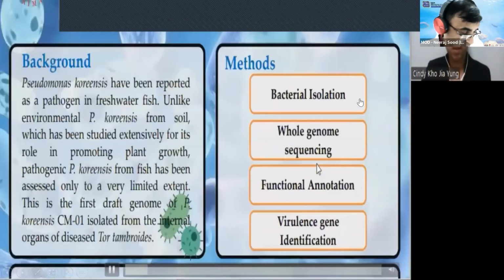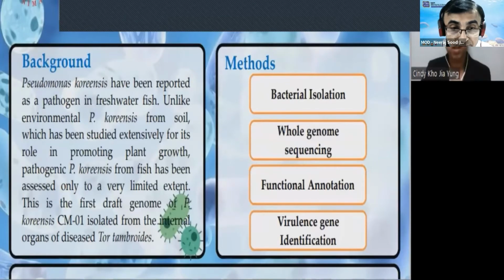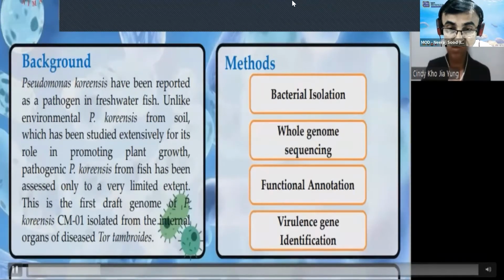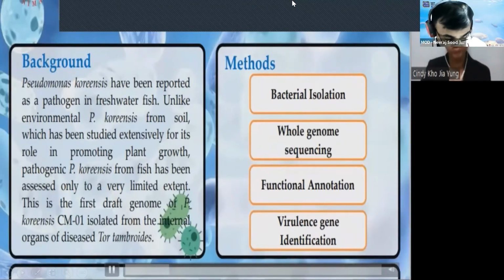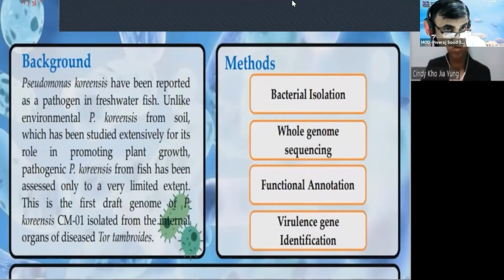Pseudomonas koreensis has been reported as a pathogen in freshwater fish. Unlike environmental Pseudomonas koreensis from soil, which has been studied extensively for its role in promoting plant growth, pathogenic Pseudomonas koreensis from fish has been assessed only to a very limited extent. For this reason, in this study, we report on the whole genome sequence of Pseudomonas koreensis CM01 from the internal organs of the diseased fish.